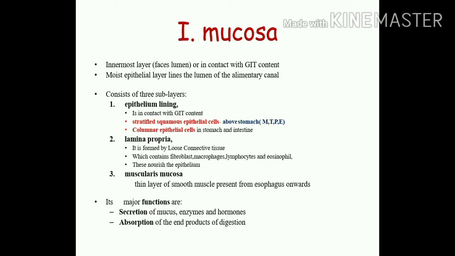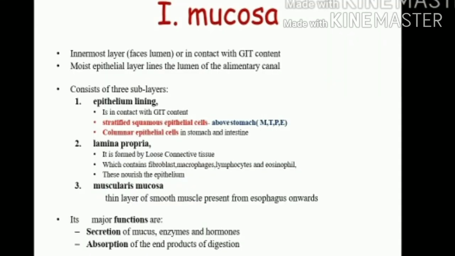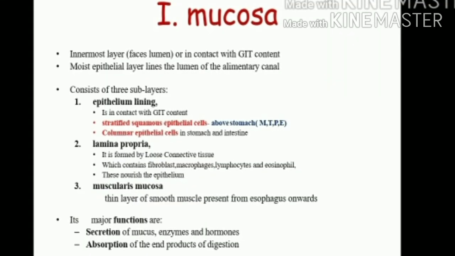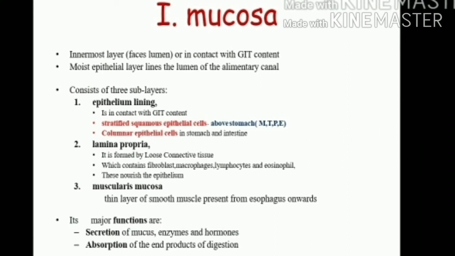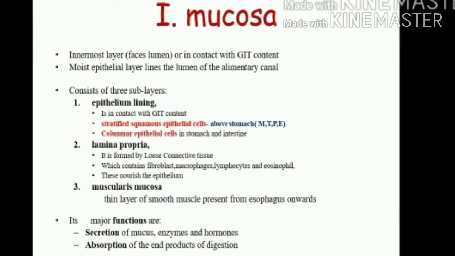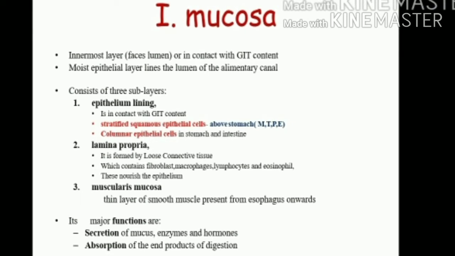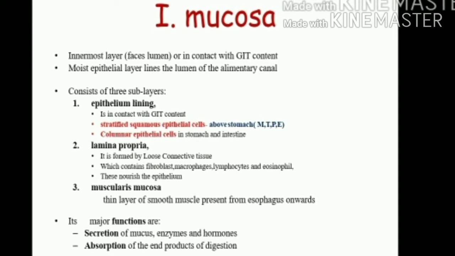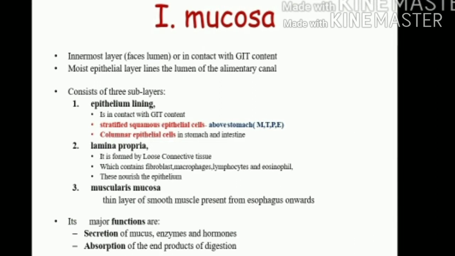So the mucosa is the innermost layer of the GIT, and it comes in contact with the content of the GIT. It has three types of lining: epithelium. Remember the epithelium from the blood vessels, it's the same. So it is at one end of the lining of the GIT, and it has basically two types of cells. One is stratified squamous cells, which is seen above the stomach, that is at the mouth, tongue, pharynx, and the esophagus. They have stratified squamous epithelial cells, and below that